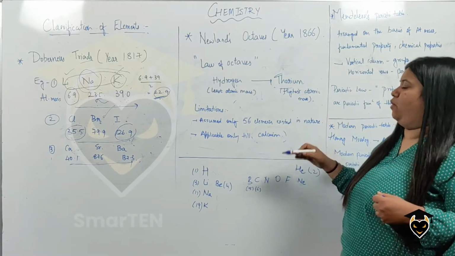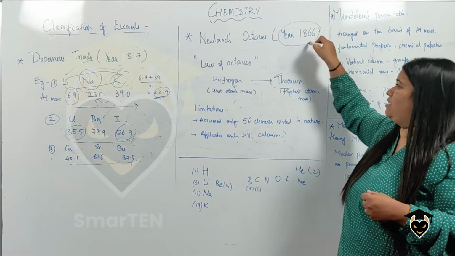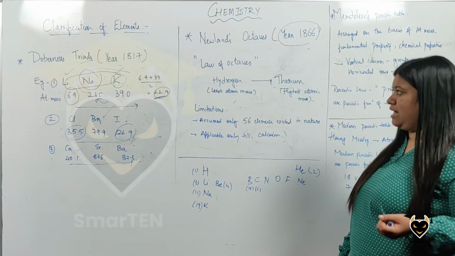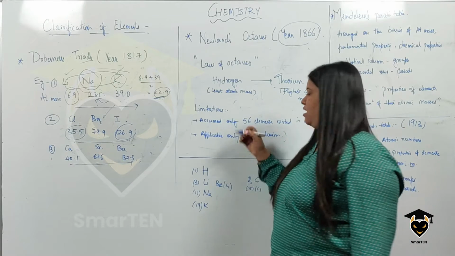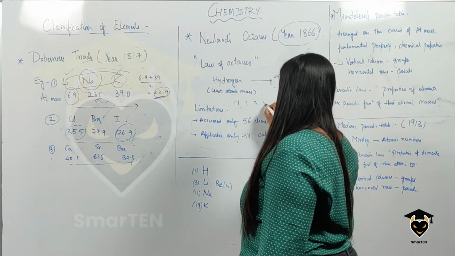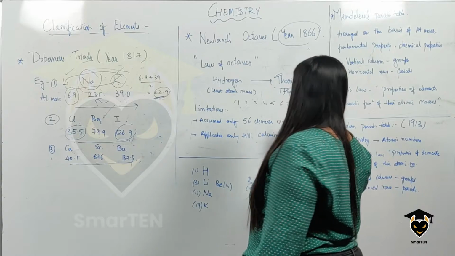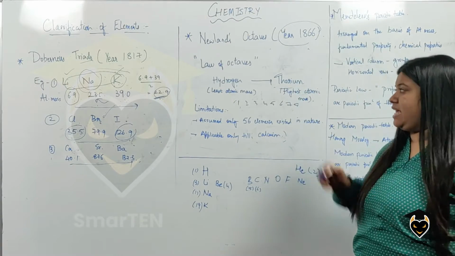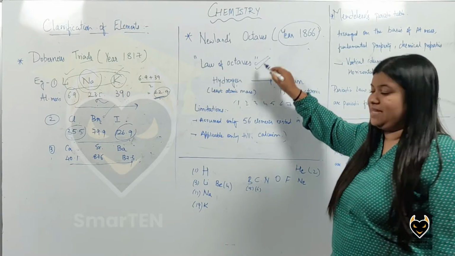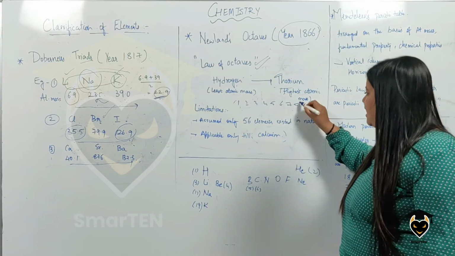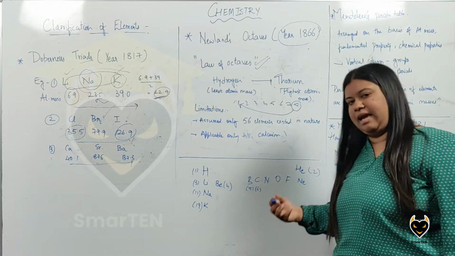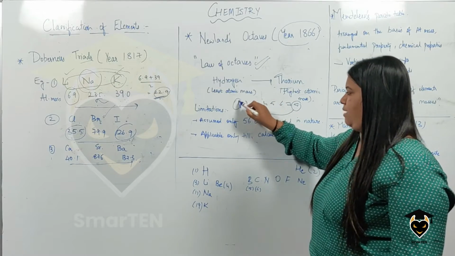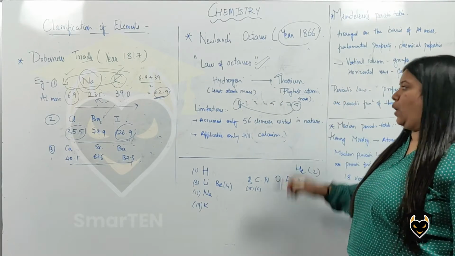That was around the year 1866. He arranged the elements in groups of 8. So you have 1, 2, 3, 4, 5, 6, 7, 8. He introduced something called the law of octaves, and according to this, every 8th element showed similar properties or similar behavior as that of the first element, which he referred to as octaves.